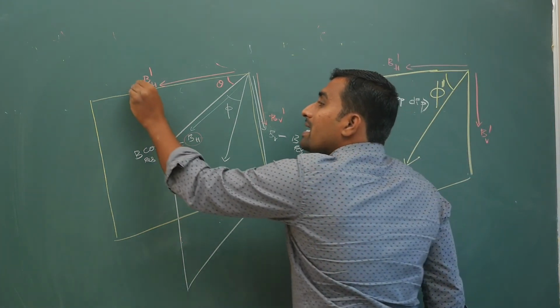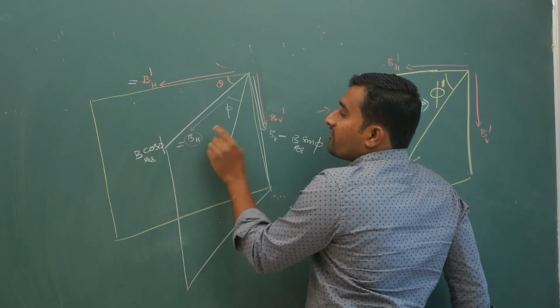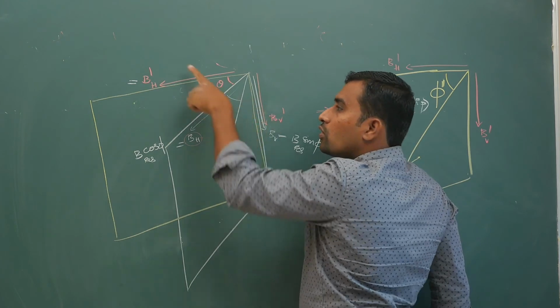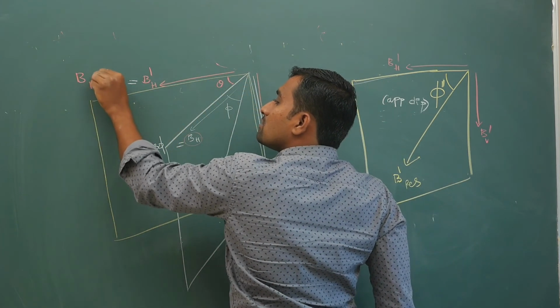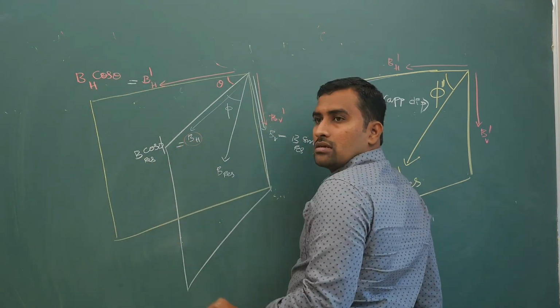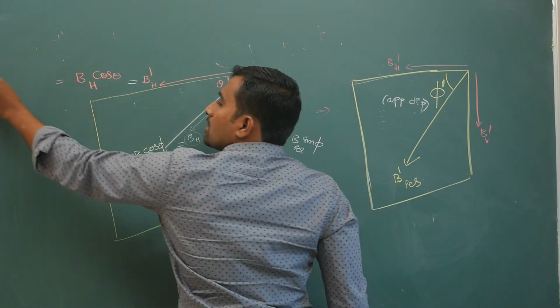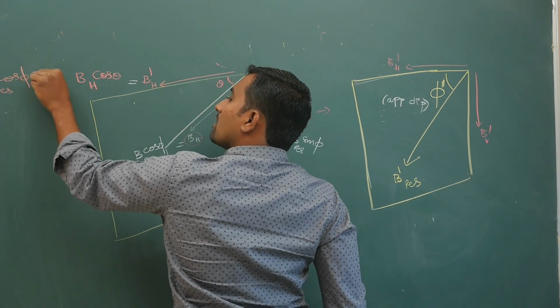BH dash is BH cos theta, since theta is known. What is BH? B resultant cos phi. So BH dash is B resultant cos phi cos theta.